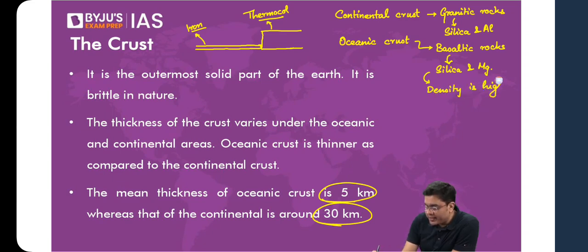Always, oceanic crust is going to be heavier as compared to continental crust, regardless of the thickness.